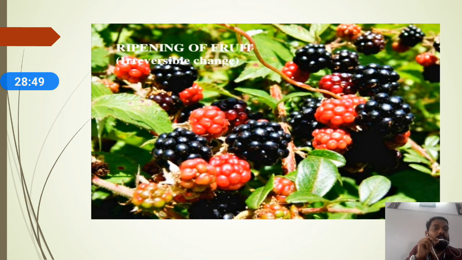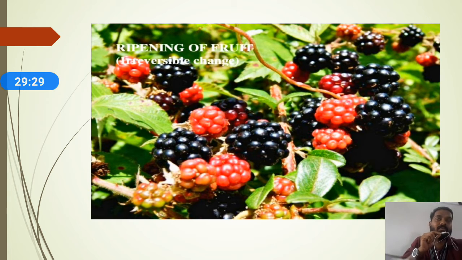Basically, whether it's mango or grapes or whatever fruit you take, the raw fruits are sour in taste, or even tasteless. But if you keep those raw fruits outside for a few days, they slowly convert into ripened fruits. Converting raw fruits into ripened fruits is a chemical change, as well as an irreversible change.